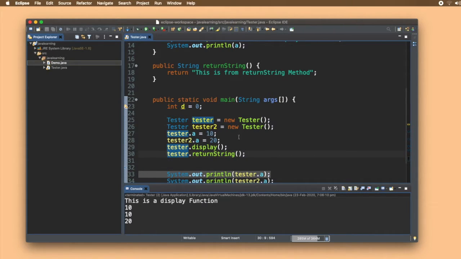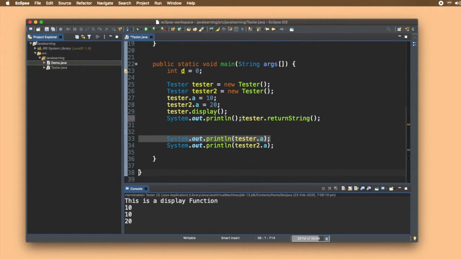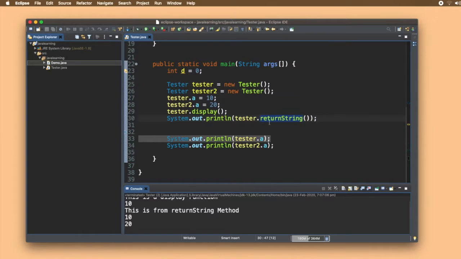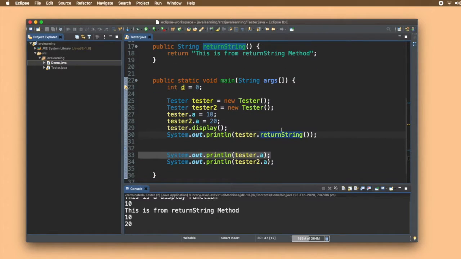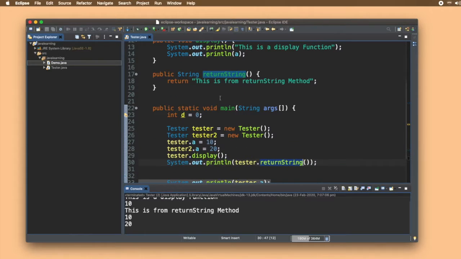To catch it, I can write it inside System.out.println. Let me copy it from here and put it inside this println function. Now whatever this function returns, this method will print it, so we have something to catch whatever it is returning. Let's give it a run and see what happens. There you go. You can see that "this is from returnString method" is printed, because we were able to catch the string which it is returning.